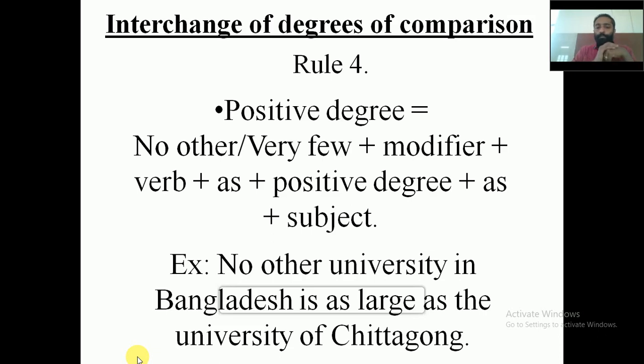Example: No other university in Bangladesh is as large as the University of Chittagong. So positive degree sentence is formed by using this particular formula. I hope you have understood.